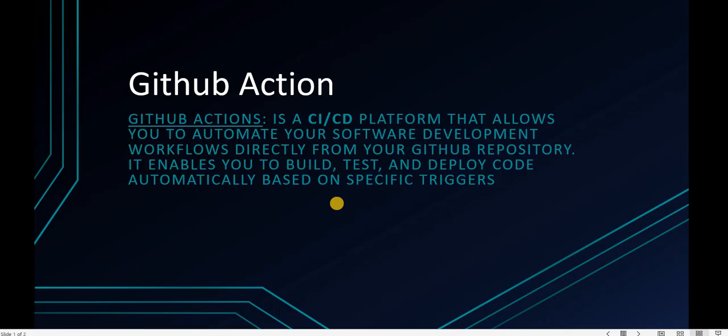The definition of GitHub Actions: a CI/CD platform. CI/CD is continuous integration, continuous development, and sometimes continuous deployment. It allows you to automate your software development workflows directly from your GitHub repositories. It enables you to build, test, and deploy code automatically based on specific triggers. Specific triggers means when push and pull actions happen, it will do the actions.